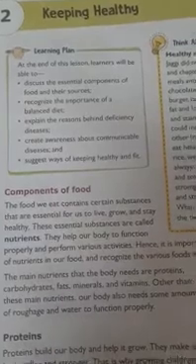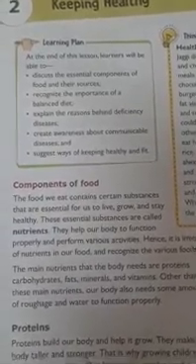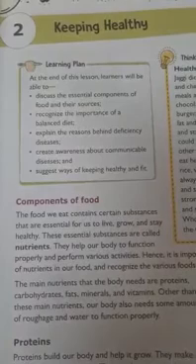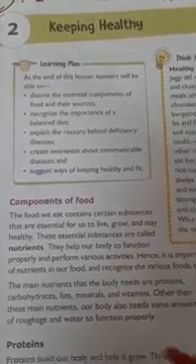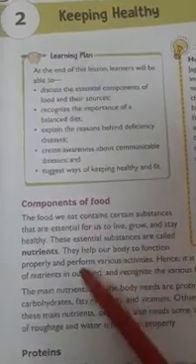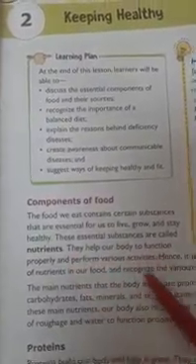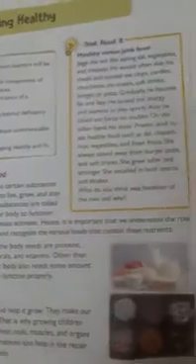The food we eat contains certain substances that are essential for us to live, to grow, and to stay healthy. The essential substances which our body needs from our food are called nutrients. They help our body to function properly and to perform various activities. Hence, it is important that we understand the role of these nutrients.